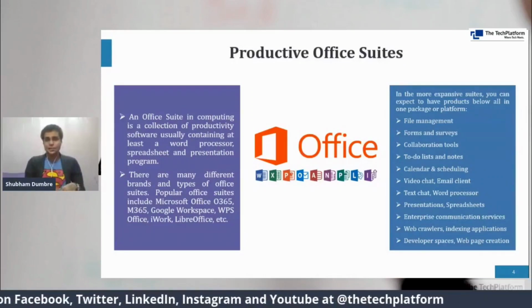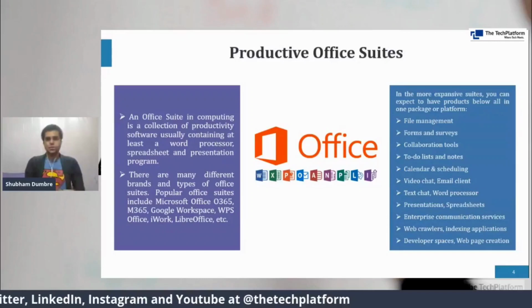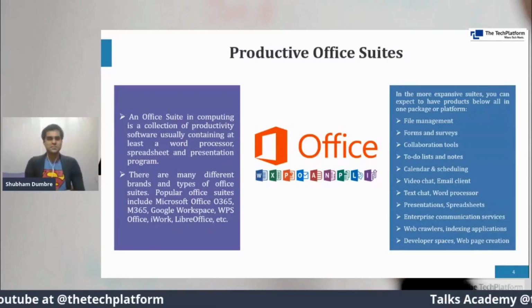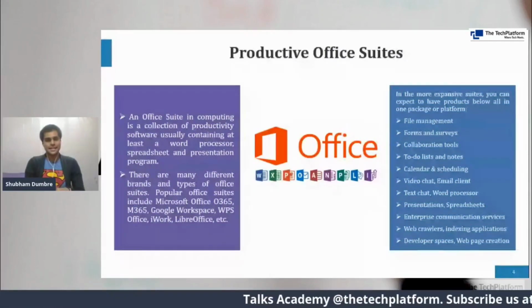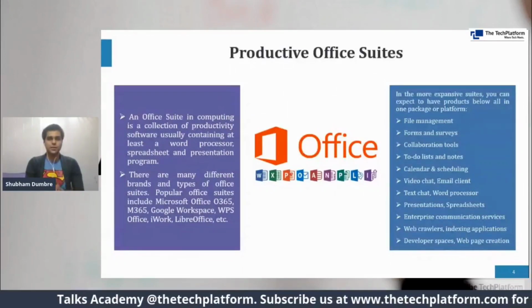Then it has collaboration tools, to-do lists and notes, calendar and scheduling, video chat, email client, text chat, word processor, presentation, spreadsheets, enterprise communication services, web crawlers, indexing applications, developer spaces, and web page creation. So let's jump into each of these.